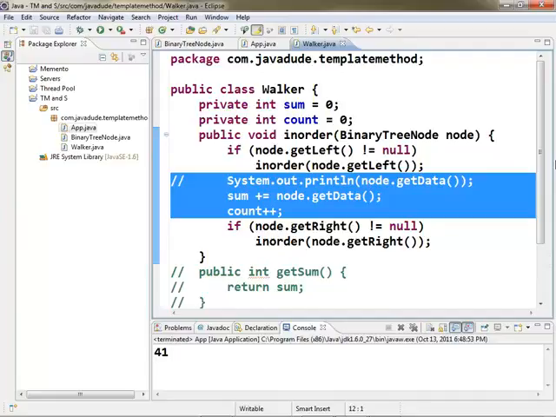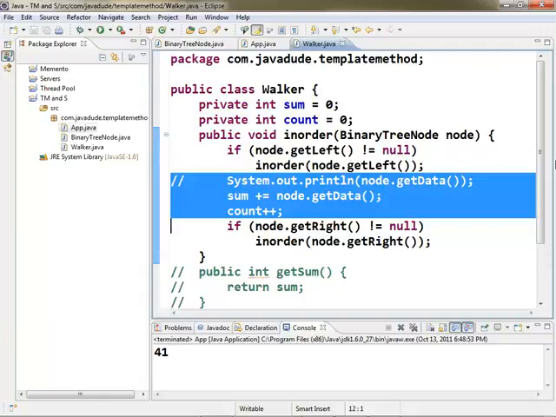Method. So if I can't modify it here, where do I have to modify it? Go ahead and say the facetious answer. Somewhere else, right? If I can't do it here, I got to do it somewhere else. So we got to figure out a good somewhere else to do it. So if I could take that code out and put it somewhere else, and have that somewhere else execute what I wanted to do, I could replace that somewhere else without changing this algorithm. And that's really, really nice, because then your algorithm stays constant and you can't screw it up.